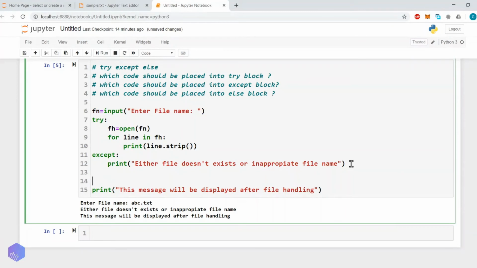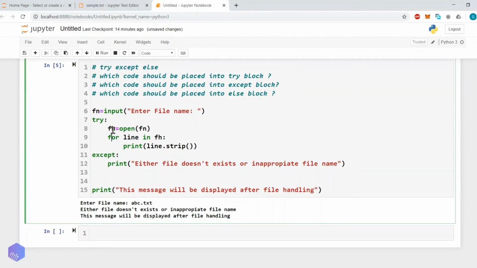if we look at line number 7 to 10, or line number 8, 9, 10, which code may generate an error? The code on line number 8. The code on lines 9 and 10 will not generate any error. Why?